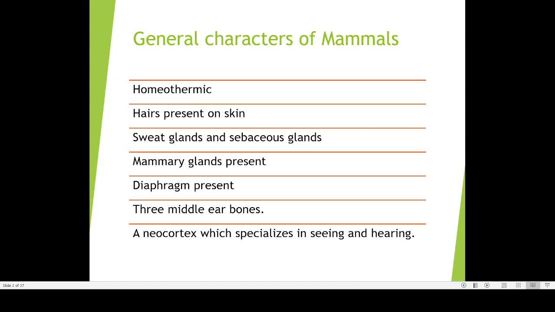So producing the milk is another advantage also, because the young ones of mammals need a lot of parental care. During that time, the parents can easily give them food, and because of this mother's milk, for example, a human child up to 6 months may not require any other type of food. Only breast milk is sufficient. That milk is giving the child all the essential nutrients and other requirements for its growth. That is the case with most other types of mammals also. So the presence of the mammary gland is a distinguishing feature. Only in the case of mammals do you find the mammary gland.